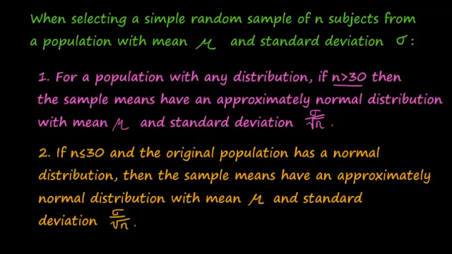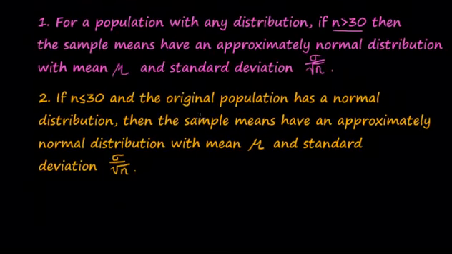If n is less than or equal to 30, and we're starting with a normal distribution, so our original population we know to be normal, then the sample means will have an approximately normal distribution with mean mu and standard deviation sigma over the square root of n.